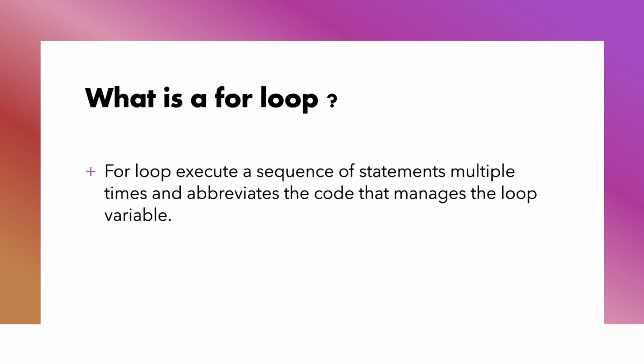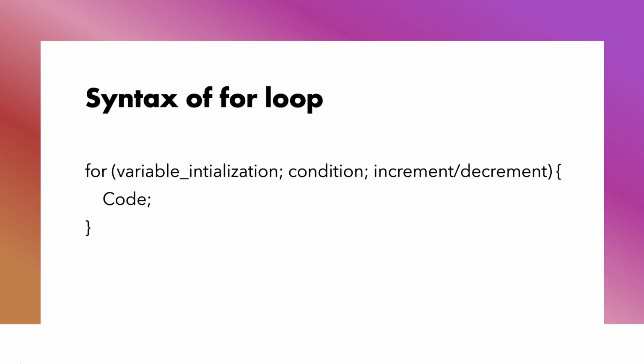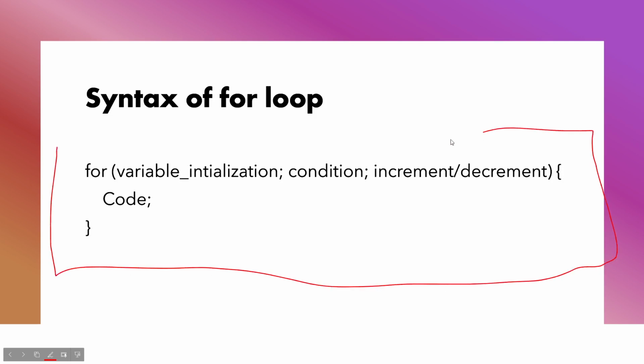Okay, so that is pretty okay. Now we already know what is a for loop, if you followed my last video of loops in C++. So let's just see the syntax. What is the syntax of for loop? Let me just take the pen first of all. All right, so this is basically the whole syntax. I'm gonna explain this in detail in just a second.